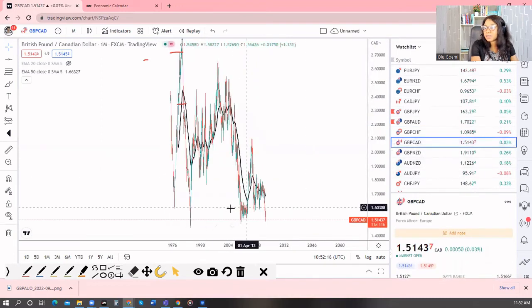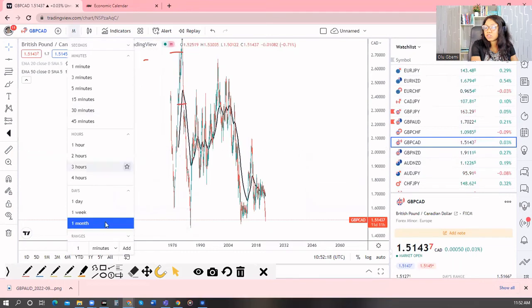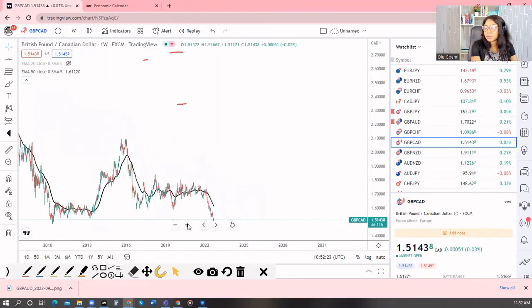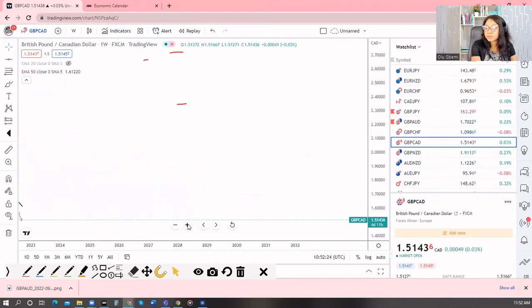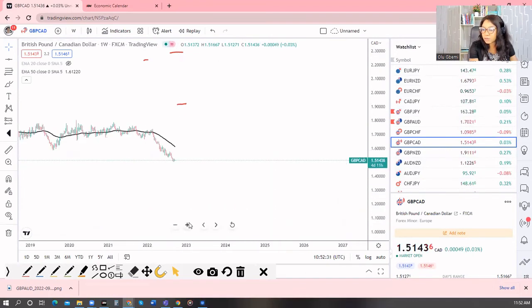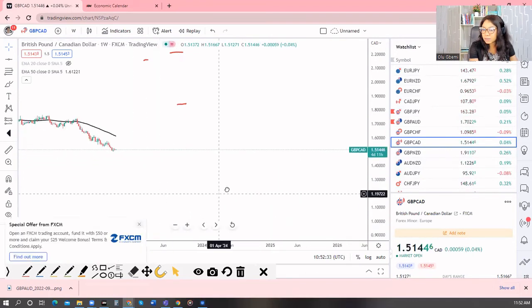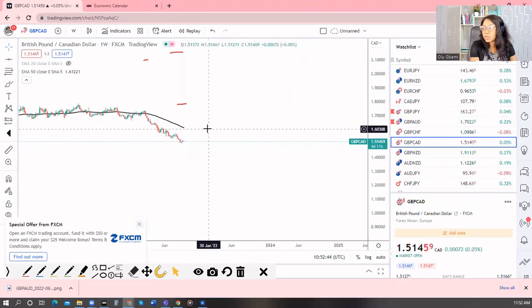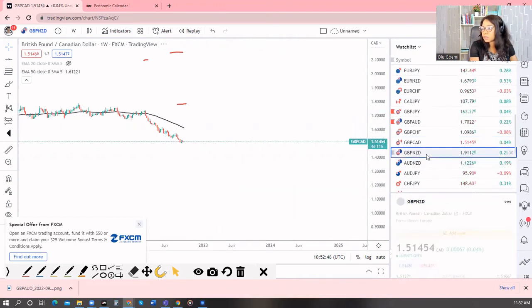British pound Canadian dollar, what do we have? Let's change this back to the weekly. Okay, this is also still looking bearish, from how the week had closed last. Let's see. Okay, all of them looking like indecision, or maybe we can see some change at some point, but there was an indecision candle last week. The support got broken. We see correction, indecision. Let's see how that would close.